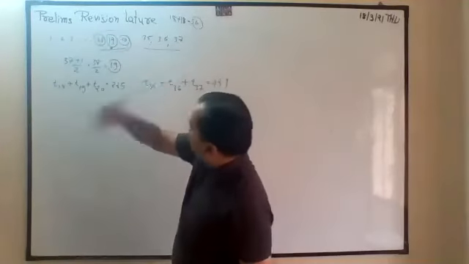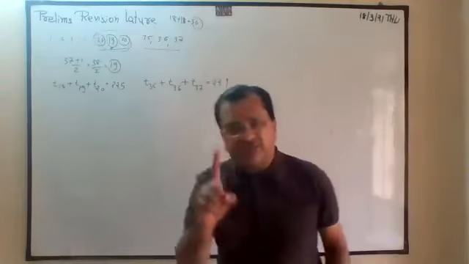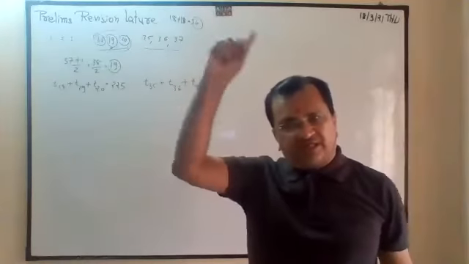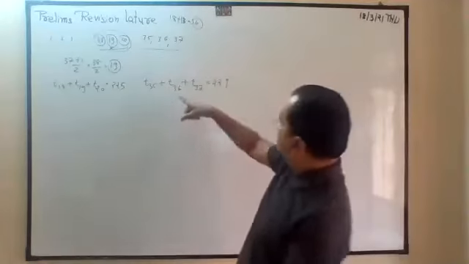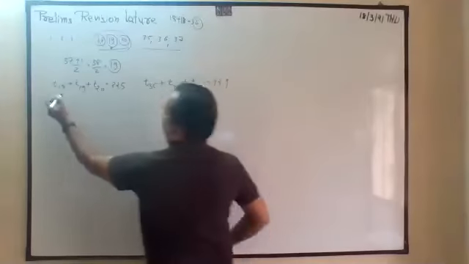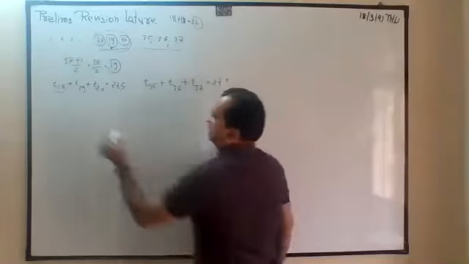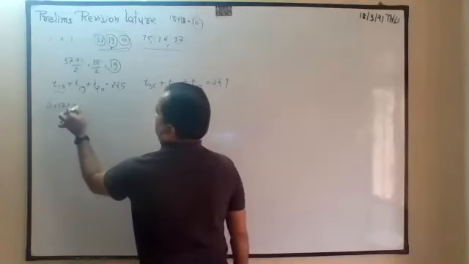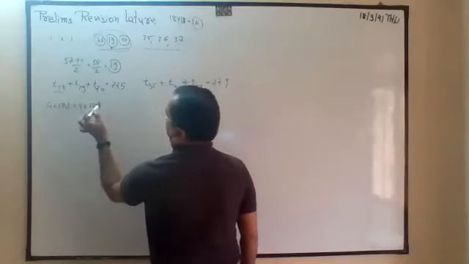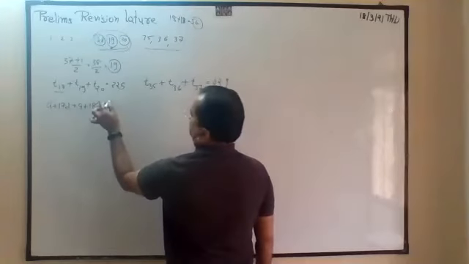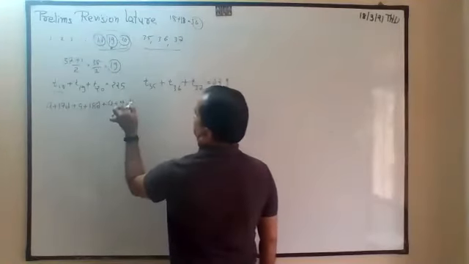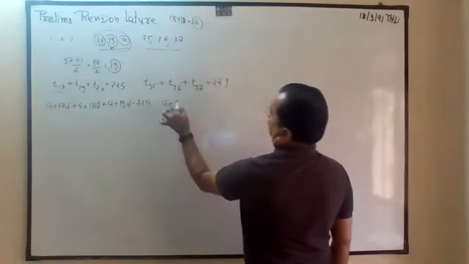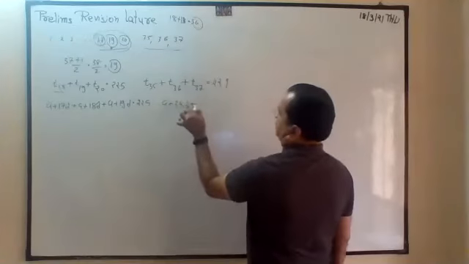T19, T18, T19, T20 is equal to 2 to 5. Condition number 1: the sum of the last 3 terms, T35, T36, T37, is this. Now you know how to find T18, that is A plus 17D. Why n minus 1? This is A plus 18D. Why 19 minus 1? This is A plus 19D. It is 2 to 5. This is A plus 34D by formula, correct?